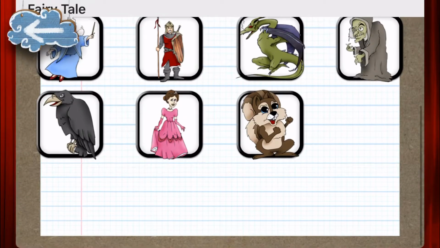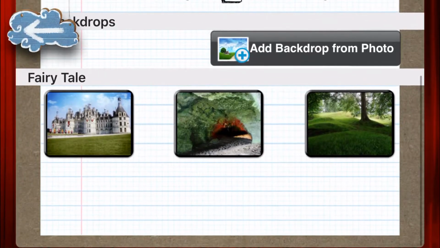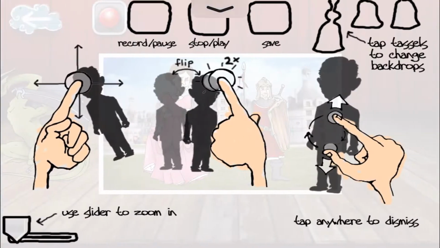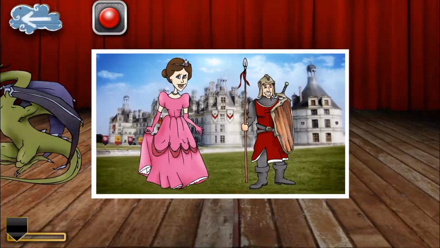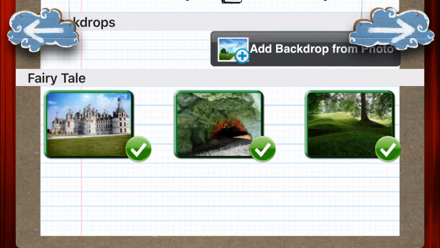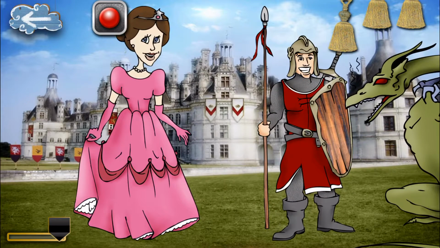So I'm just going to start out with the prince and the princess, and then we can have a dragon. You see here, here's a little dragon tutorial. You pick a backdrop, and there's 3.